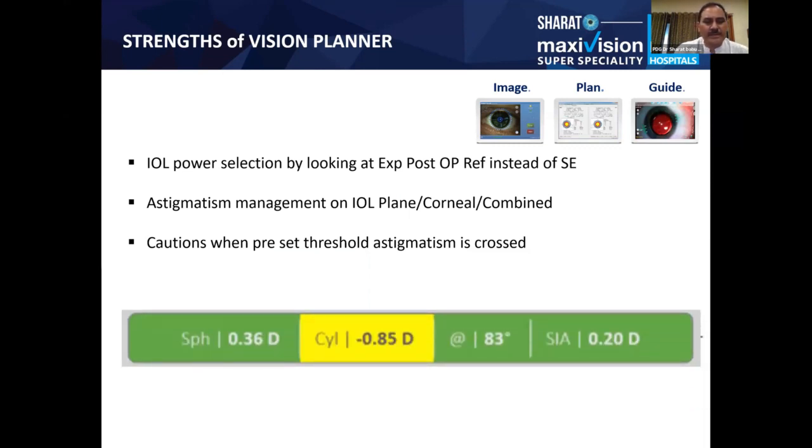This is what I'm talking about: the spherical 0.36 and the cylinder 0.85. So this is the best IOL. This is how you select the patient. And if it is more than 1.25 or 1.5, then you need to go for implantation of the toric multifocals.